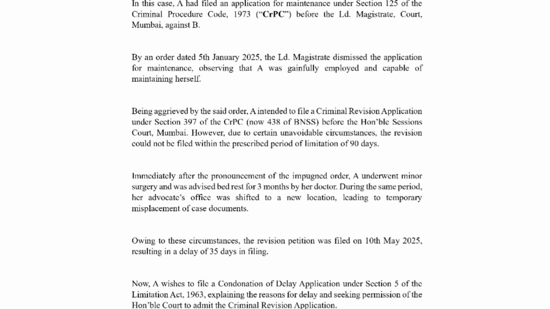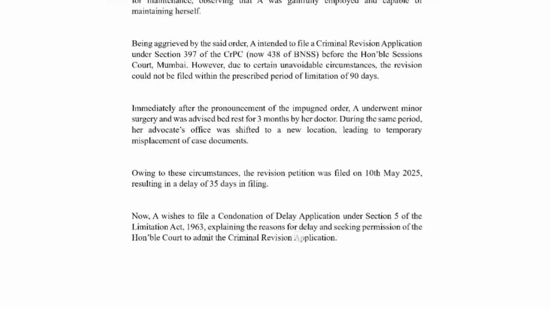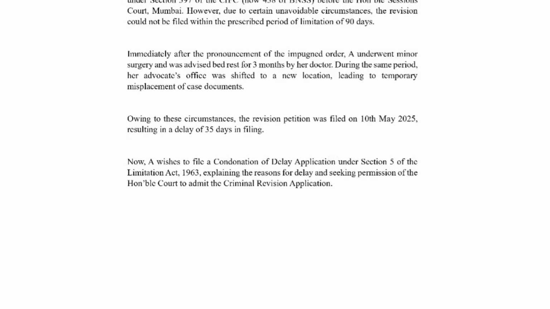So, this is the reason why the criminal revision application could not be filed within time: first, A was advised bed rest for 3 months by her doctor, and secondly her advocate's office also shifted to a new location, because of which the papers could not be located in time. So, owing to these circumstances, the revision petition was filed on 10th May 2025, resulting in a delay of 35 days in filing. Now, A wishes to file a condonation of delay application.